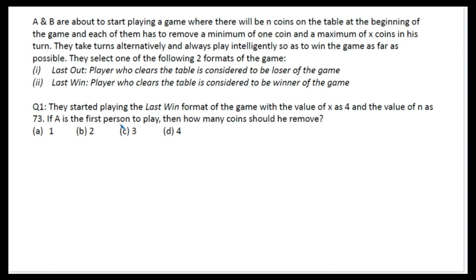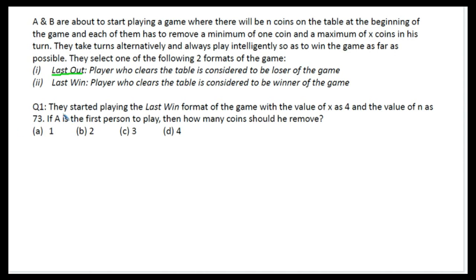The first format is last out. Last out is when the player who clears the table is considered to be the loser of the game. So that means the one who picks the last coin is the loser of the game. And last win is when the player who clears the table is considered to be the winner of the game. So the player who picks up the last coin is the winner of the game.